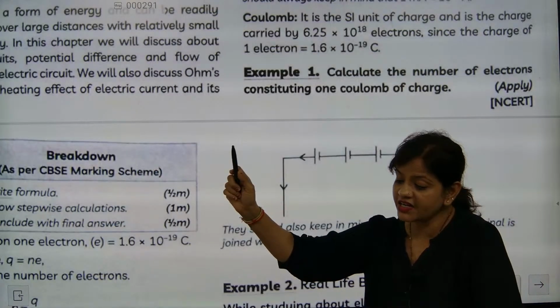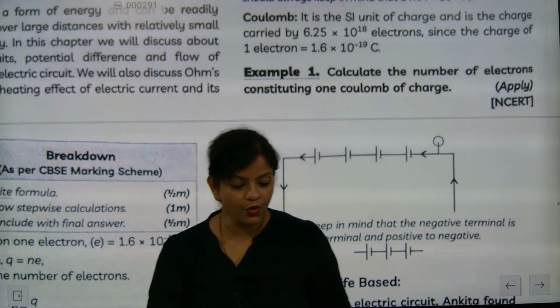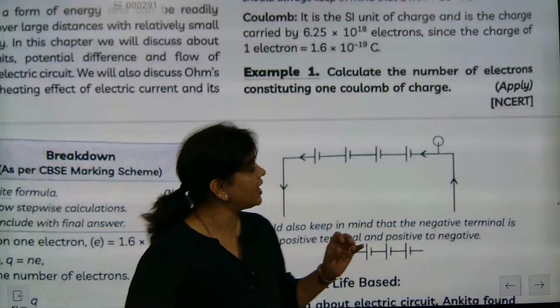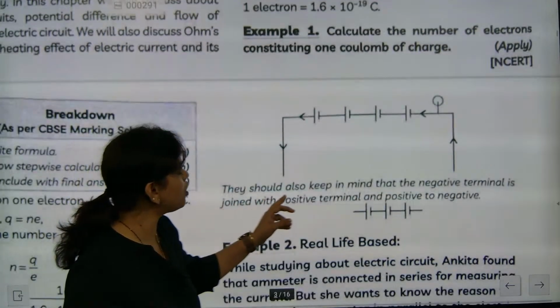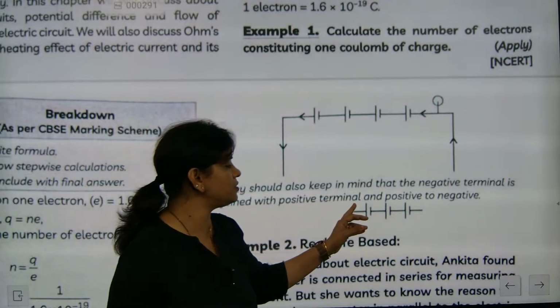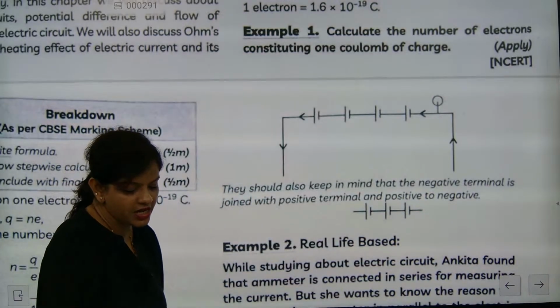How many coulombs will 1 electron have? 1.6 into 10 to the power minus 19 coulombs. And for the reverse part, keep in mind that the negative terminal is joined with the positive terminal and positive to negative. So these things must be taken care of.